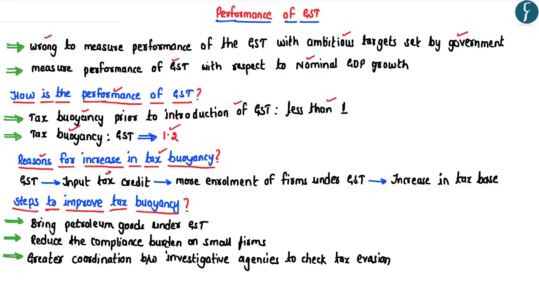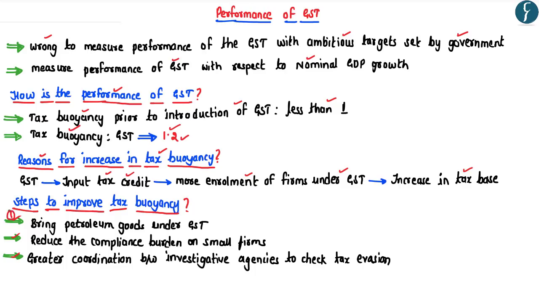Now, this article has highlighted that since the firms are allowed to avail the input tax credit, it has incentivized the firms to get enrolled under the GST, and this has led to the increase in the tax base, and consequently the tax collection of the government has also increased, leading to the tax buoyancy. And lastly, the article has argued that the tax buoyancy has to be increased to more than 1.2, and this can be done by taking a number of steps.